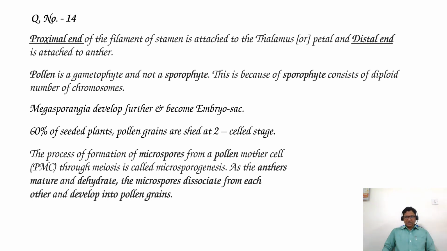As the anther matures and dehydrates, the microspores dissociate from each other and develop into pollen grains. Only the fifth statement is correct and the first four statements are wrong. So as per this, the correct answer is option 4. Four statements are incorrect, 1 to 4, and only the fifth statement is correct.